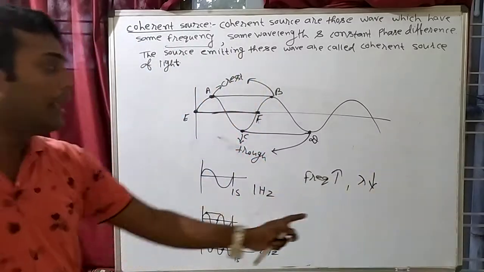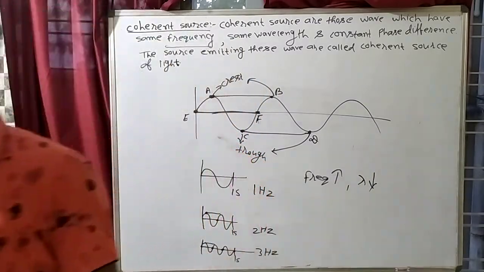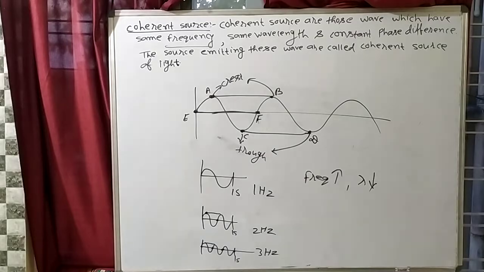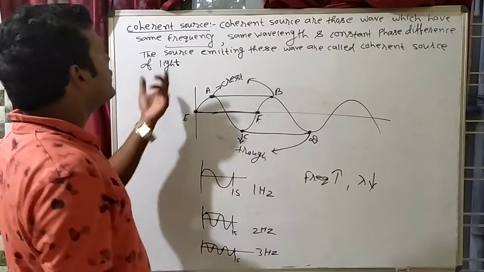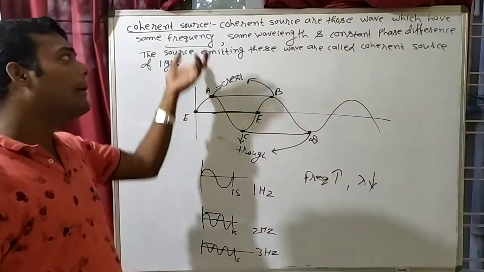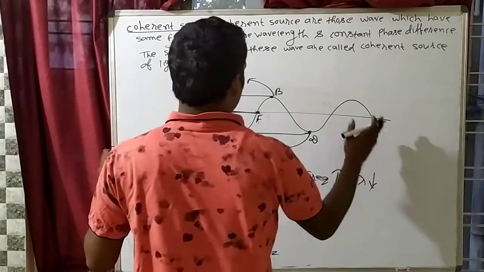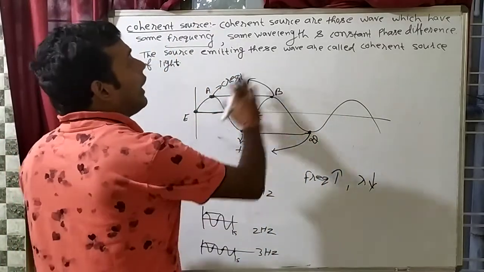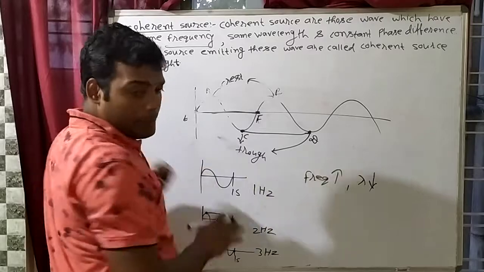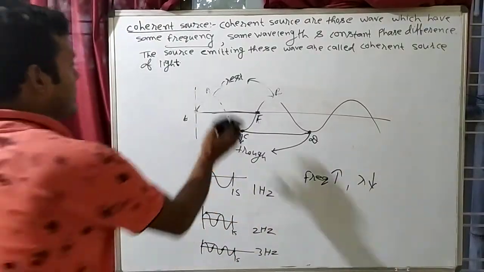Wavelength we write by lambda. In class 11 you have seen all this, that when wavelength will increase, frequency will decrease. So for waves which have the same frequency, the wavelength will also be the same. Clear? And constant phase difference. What does it mean by constant phase difference? Try to understand this thing.